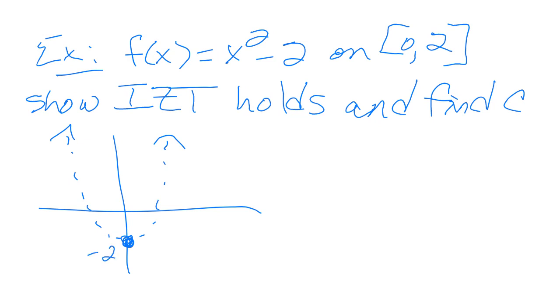And when I plug in 2, I get 2 squared minus 2, which is +2. So actually it goes out here. So this is my graph right here. And I think it's pretty obvious that the intermediate zero theorem is going to hold, but I need to find this c, which is strictly in between 0 and 2.